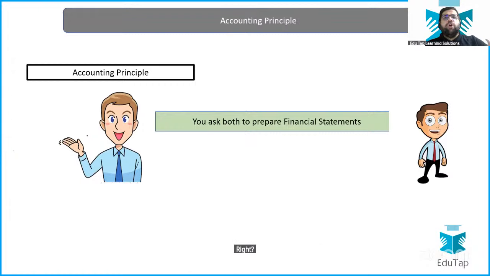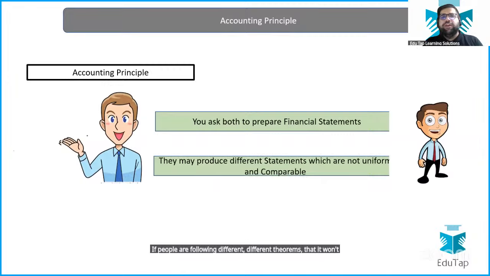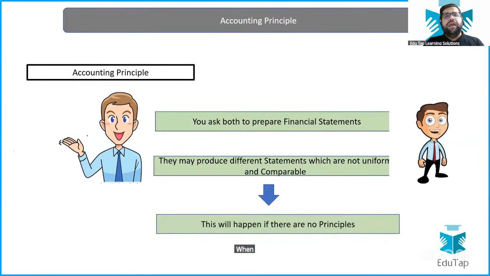But if in Australia, or in the USA, or in India, people are following different theorems, it won't work, right? So we need a common ground which makes sure that everybody produces the same kind of results when asked for. And this is where your accounting principle comes into the picture.